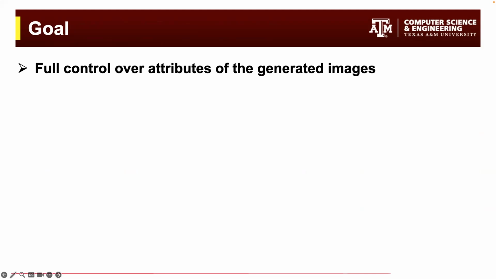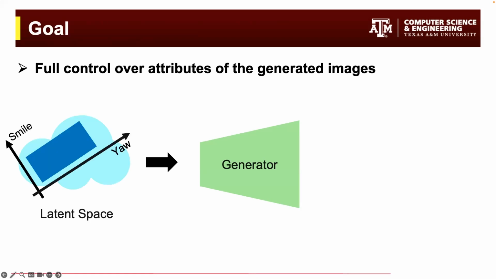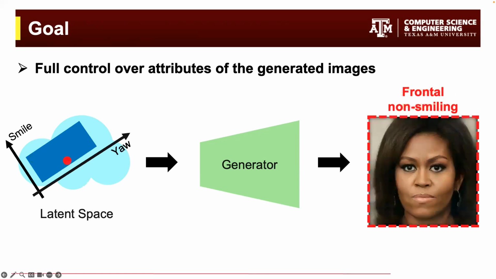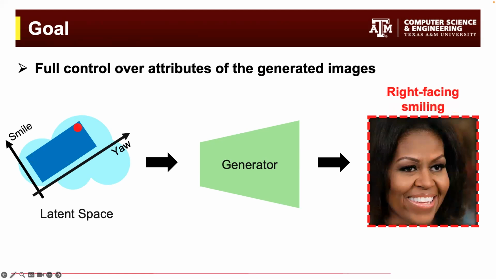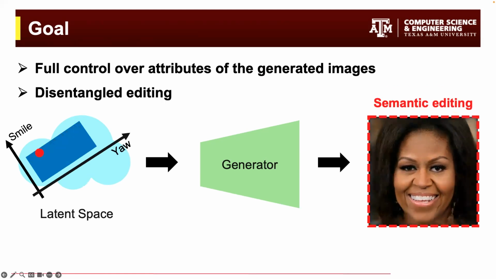Our goal is to address these problems by providing full control over a set of predefined attributes of the generated images. Specifically, we would like the personalized subspace to be organized along a set of known attribute directions, such as smile and yaw, to be able to sample images with desired attributes, and perform distinct editing, as shown here.